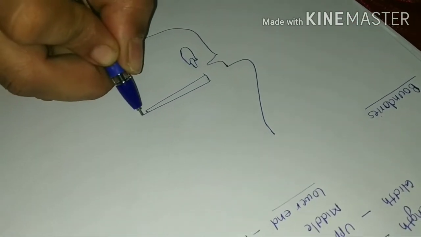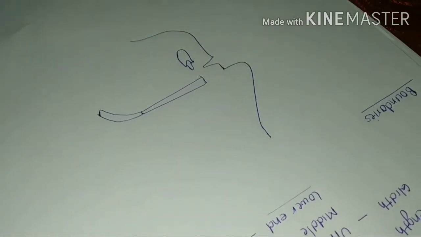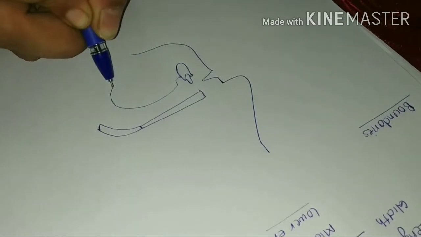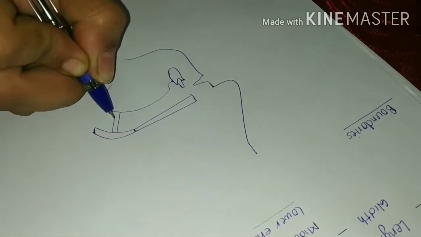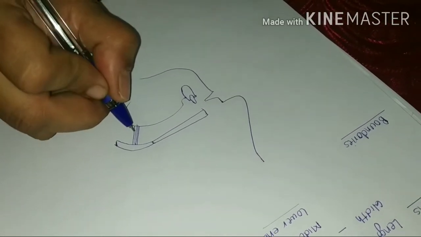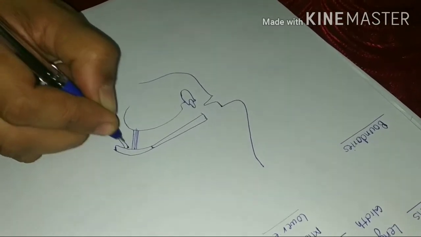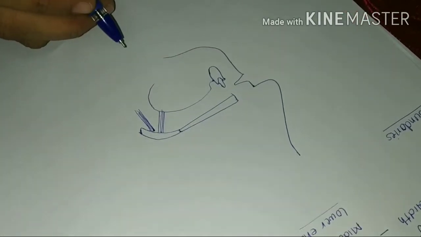To the posterior end there is attachment of the soft palate and lower down in the oral cavity this is the tongue. Already seen that this is the palatoglossal arch consisting of palatoglossus muscle. This is the palatopharyngeal arch consisting of palatopharyngeus muscle.